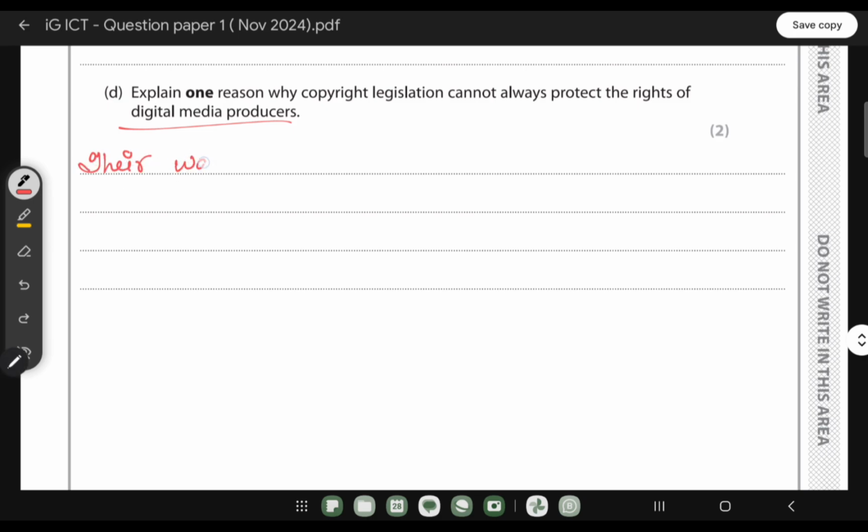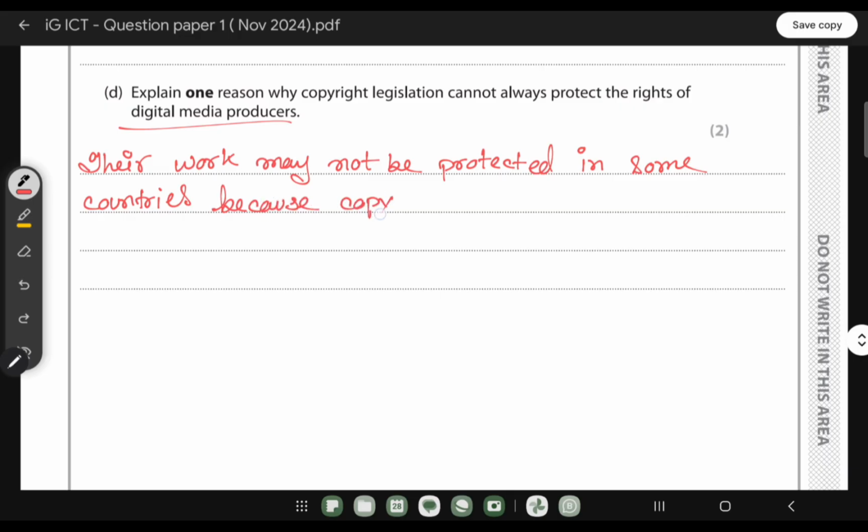So we can write their work may not be protected in some countries because copyright laws are different in each country.